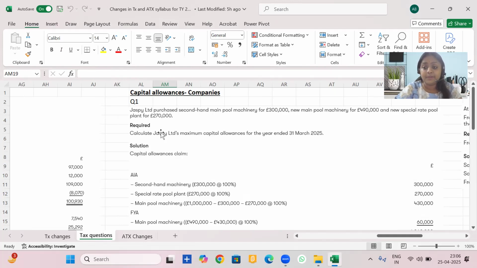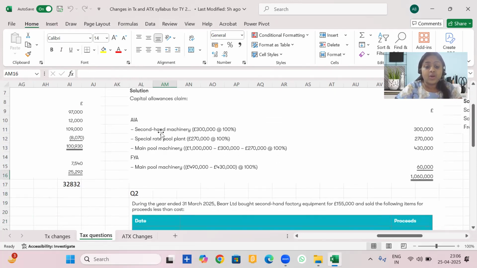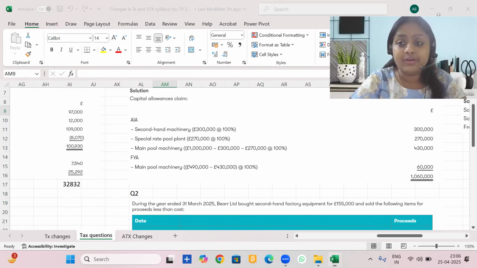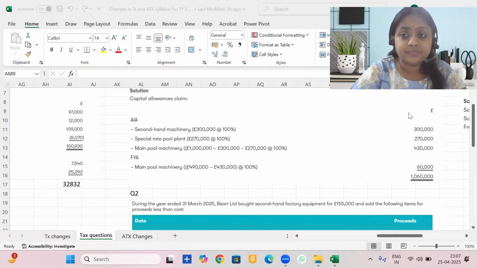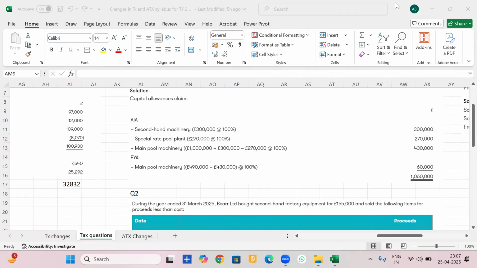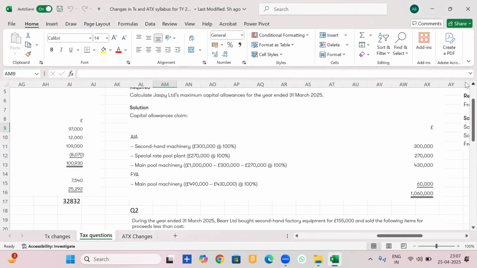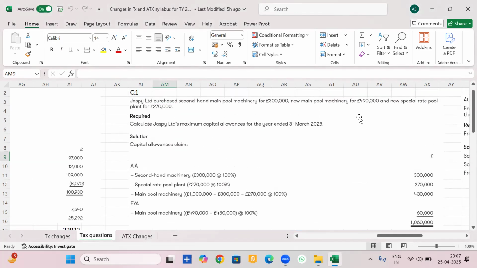Let's look at the example to understand this better. Now, if I take capital allowances, first I will take AIA and I will take the special rate pool asset under it. So let's look at that example. Okay, it says that Jaspi purchased a special rate pool machine for 2,70,000. It will be subject to full AIA, no problems.